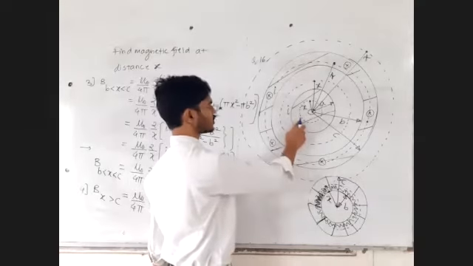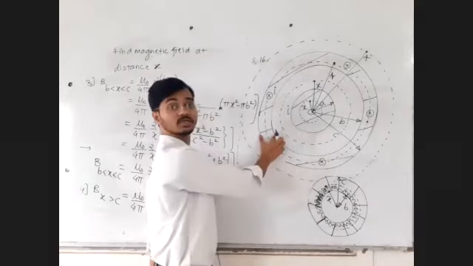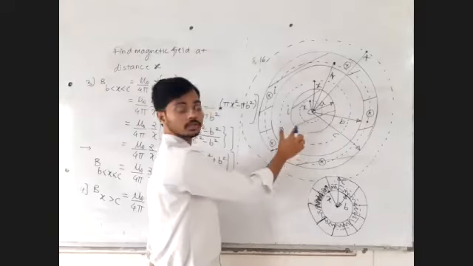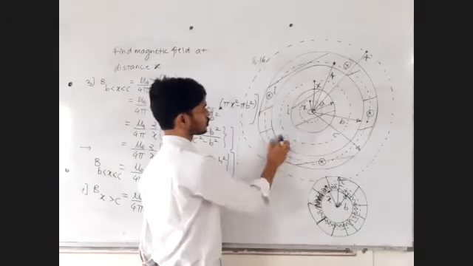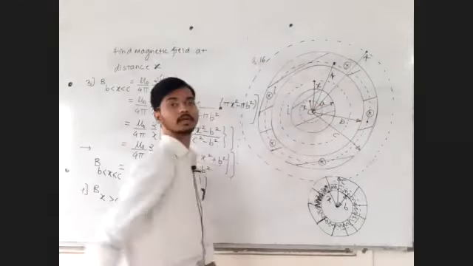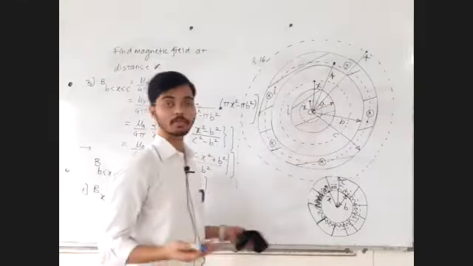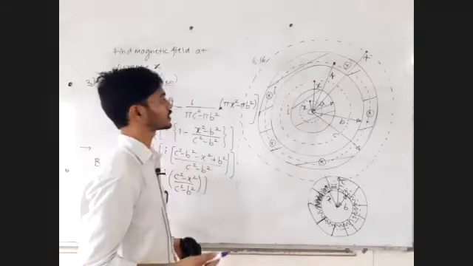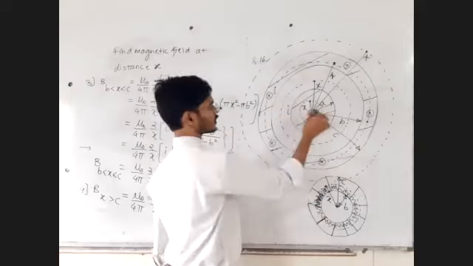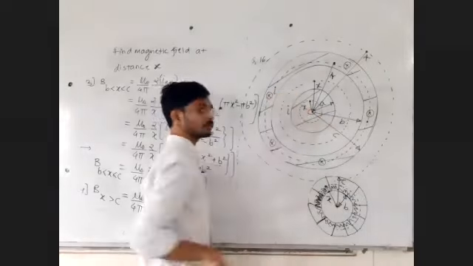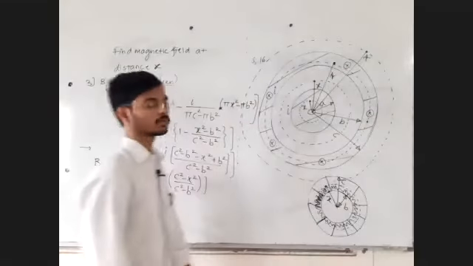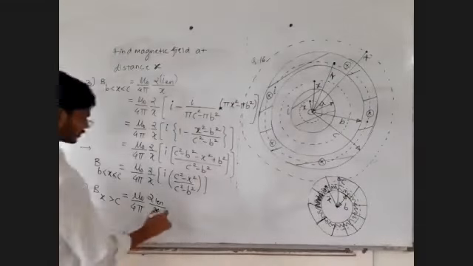Sir, the inner conductor is also enclosed, the outer shell is also enclosed. Inner conductor current coming out, outer shell current going in. Both are the same in magnitude and opposite in direction. How do you take the net current? All currents coming out minus all currents going in. In this way you will find the enclosed current. So what will be the enclosed current? Reply in the chat box, everyone.